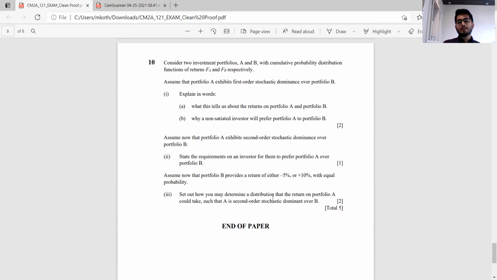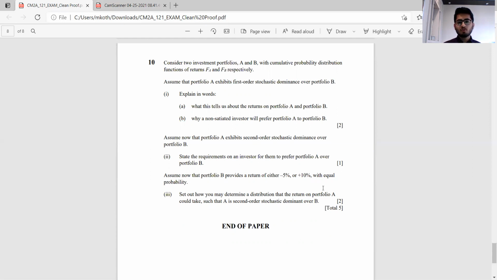Set out how you may determine a distribution that a return on portfolio A could take such that A is second order stochastic dominant over B. So one way is maybe we could take a return of, let's say, -4% and 11%, or I would say -4% and 10%, kept one of the returns same, and we would have increased the other with same set of probabilities, which would have resulted in getting rather an asset which both first order and second order stochastically dominates B. Another way might be to keep the returns equal but increase the probability of one of them.